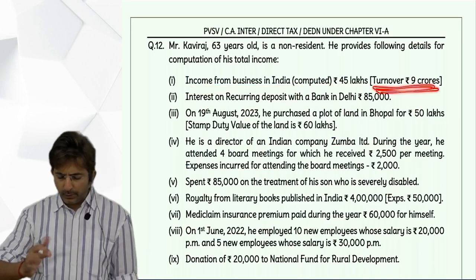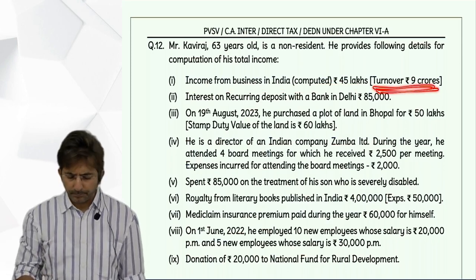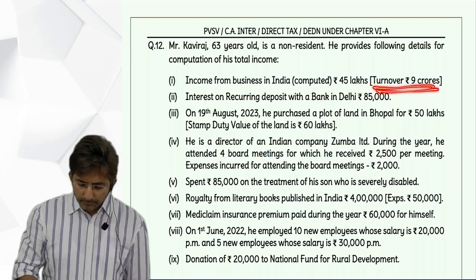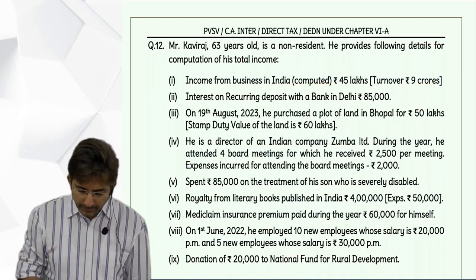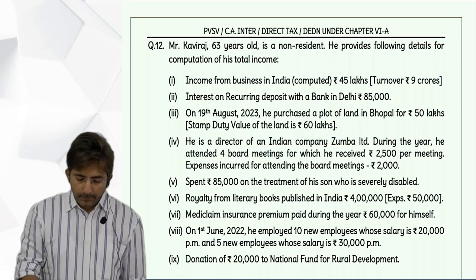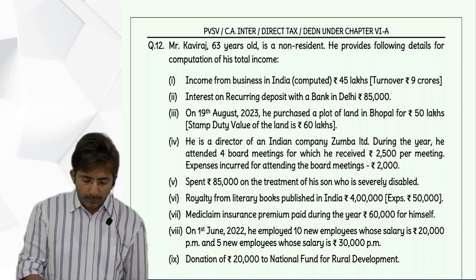Turnover is given. Turnover is not useful to us right now. So this will come in the head, income from business. Then interest on recurring deposit with bank in Delhi. This will come in income from other sources.